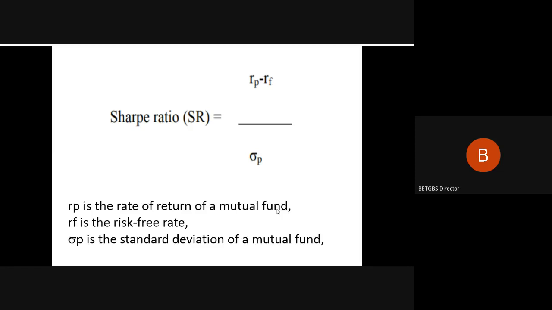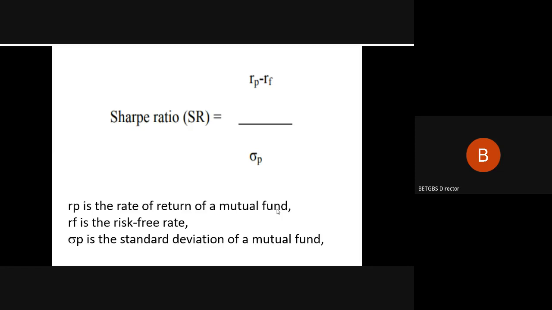So it considers your risk premium, and risk premium is nothing but the difference between the return you get on a risky investment minus the risk-free return you get from the non-risk-oriented asset. If your RP, your portfolio, has got a better return, then it is worthwhile to invest in the risky assets.